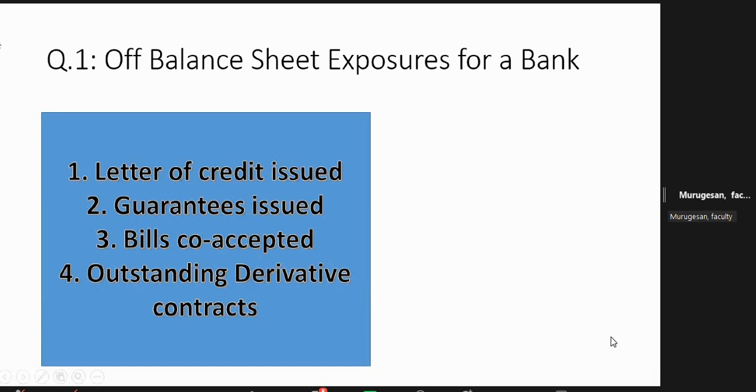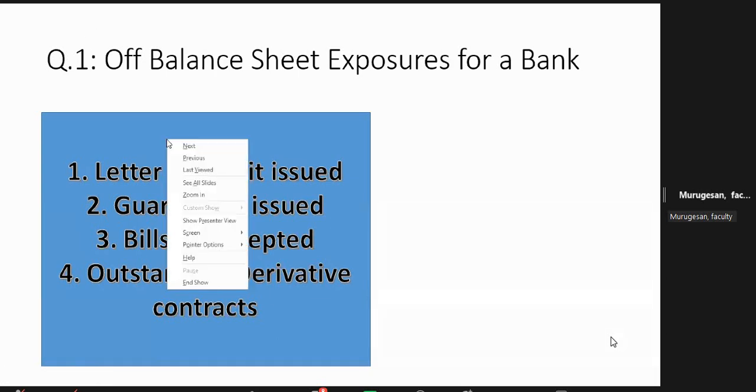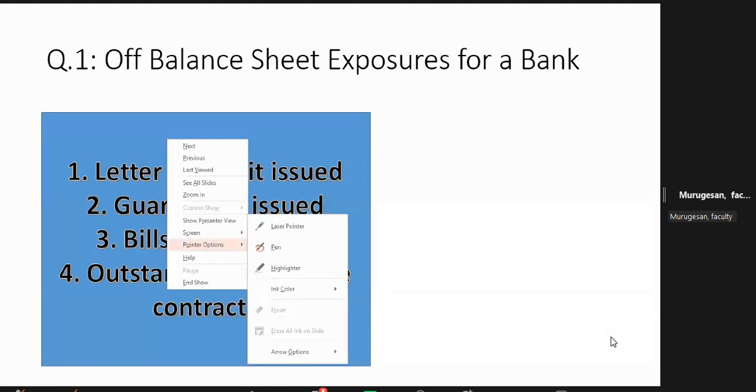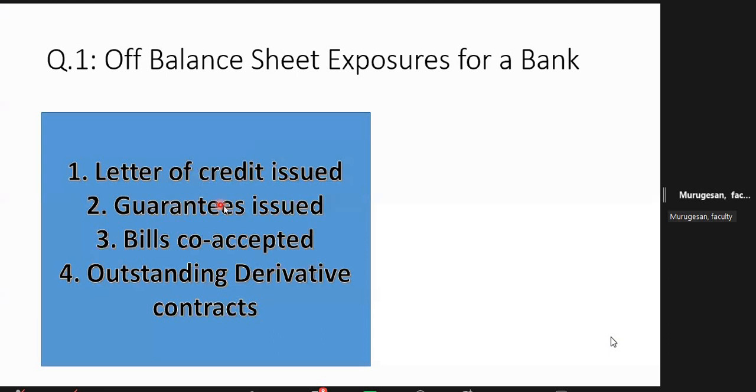What is that account? Letter of credit. How much letter of credit you have issued? It will not be reflected in the main balance sheet. Guarantee issued will not be reflected. Bills co-accepted will not be reflected. What is bills co-accepted? You are a buyer, and the bank gives protection to the buyer. You are also signing, also putting your seal on a bill of exchange. Buyer is already accepting, the bank is also accepting.